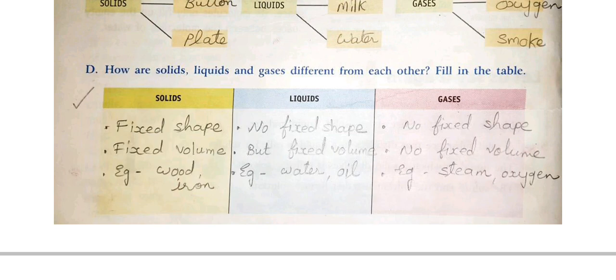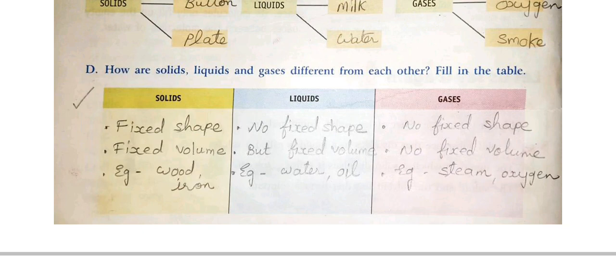Second, liquids. First point, no fixed shape. Second, but fixed volume. They don't have a fixed shape, but they have a fixed volume. Examples: water, oil, ink, milk, juice, anything you can write in liquids.